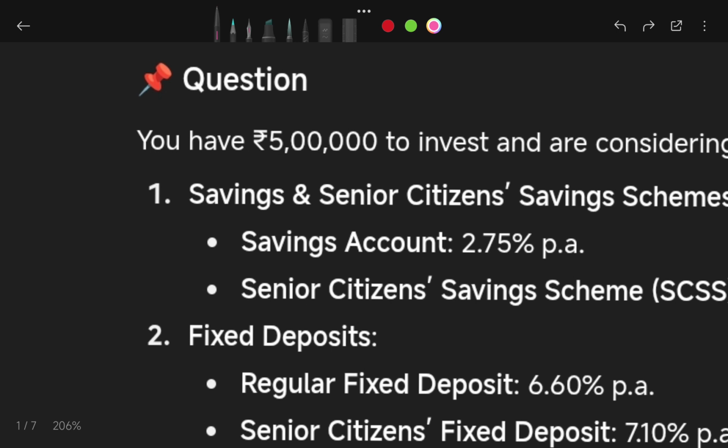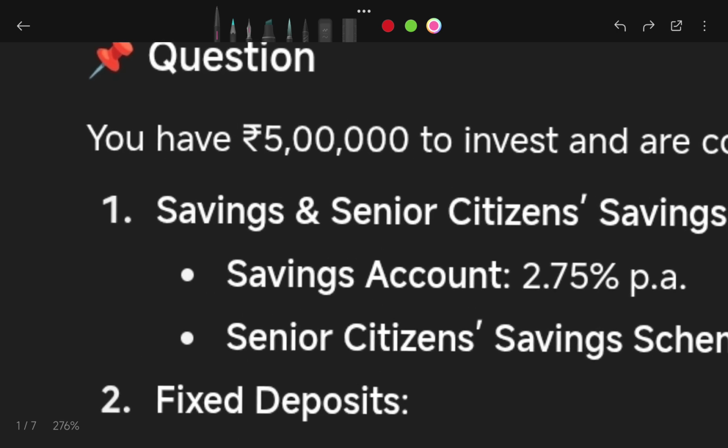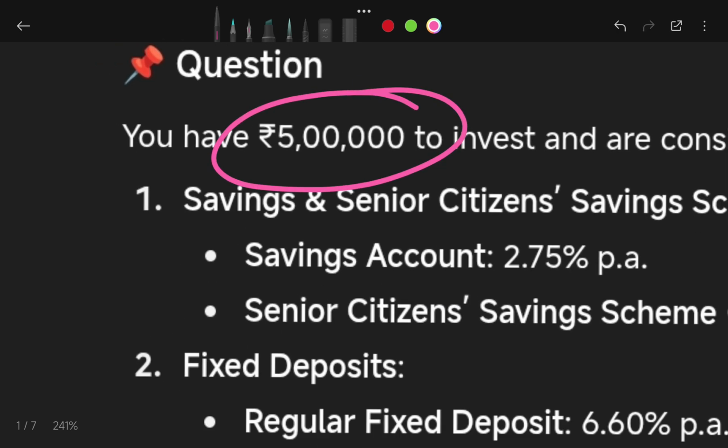My main objective of creating this video is only to show how the rate of interest or the different savings alternatives would give us return, and in what actual form. Let me just start this video. So we have 5 lakh rupees initially.